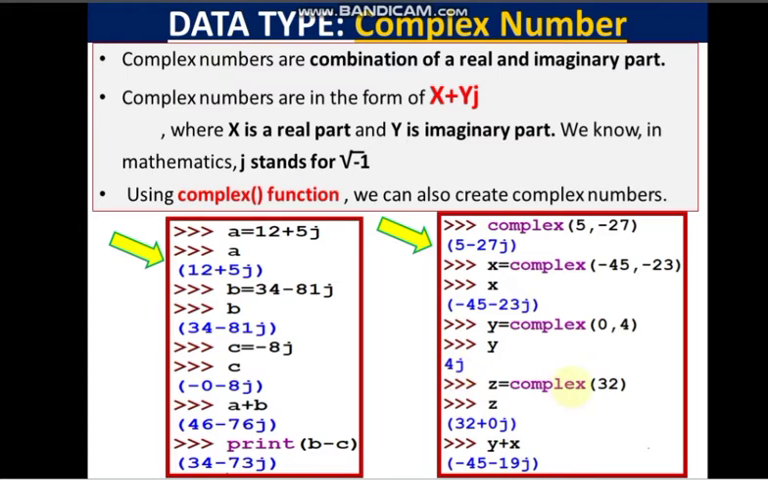Again Z is equal to complex 32. Now 32 plus, since you have used complex, you have to mention the J's value. So plus 0J, since there is no imaginary part you have given here, that is why 0 along with J. Y plus X, whatever the computation is, it will fetch you that value.